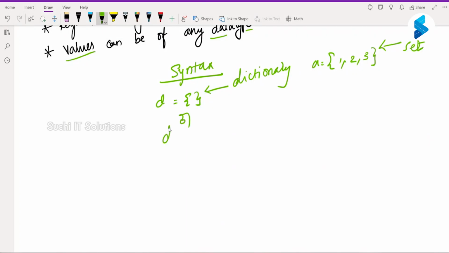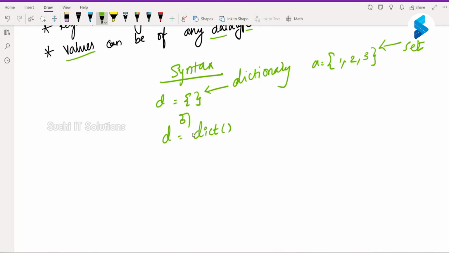Or you can use the dictionary class as well. Just like list, tuple and set, you also have a dictionary class, which is dict. Am I clear here? Yes, sir, clear.